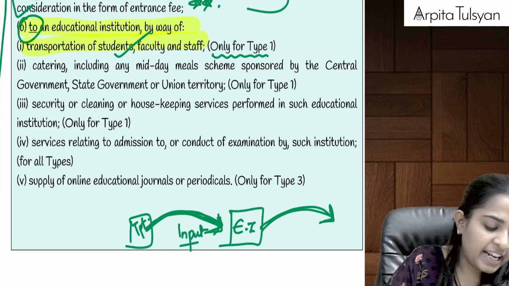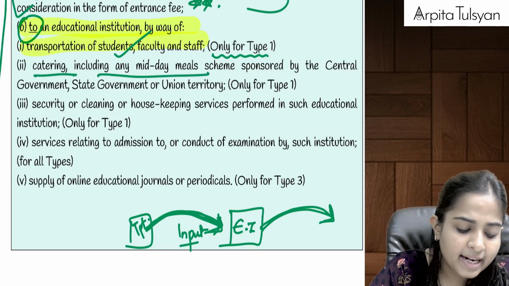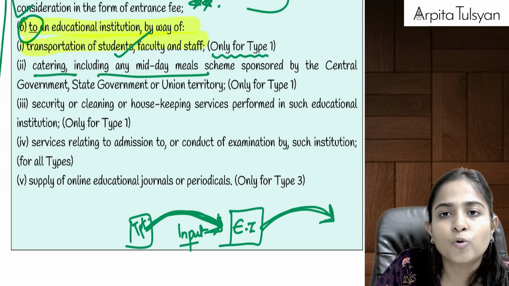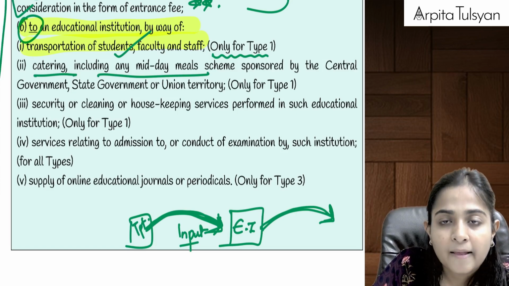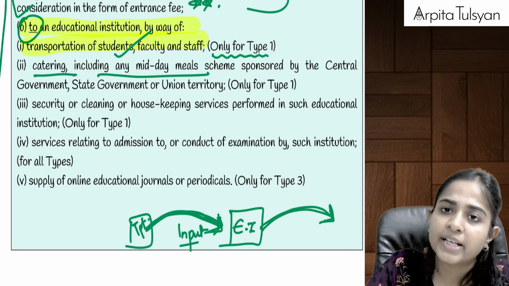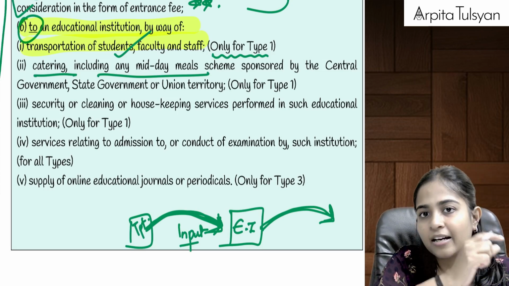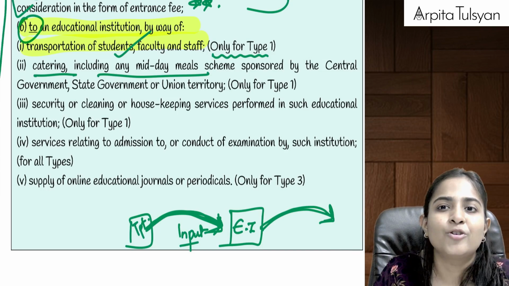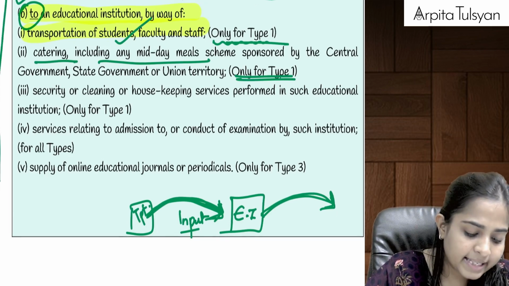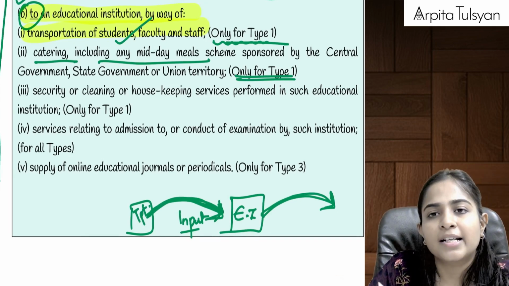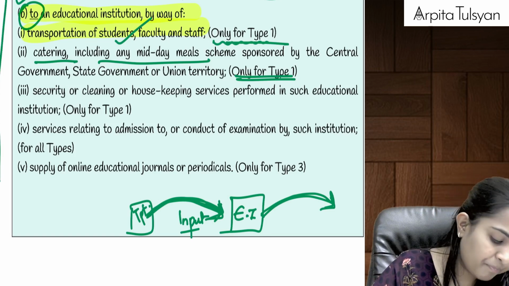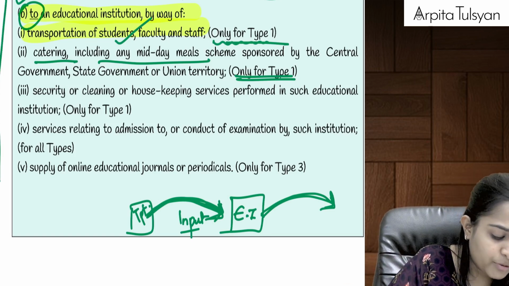Same way, if we have taken catering service, including any midday meal sponsored by the government. Let's say a school is there, and in the school we want to start a canteen. The school does not have its own canteen, so we can take service from an outside caterer also. Now, if that caterer is providing service to a type 1 educational institution, only for type 1, then it will be totally exempt from GST. Means the caterer will just charge the value of the food from us. He cannot charge GST along with it. Then this is done. The next one is important.